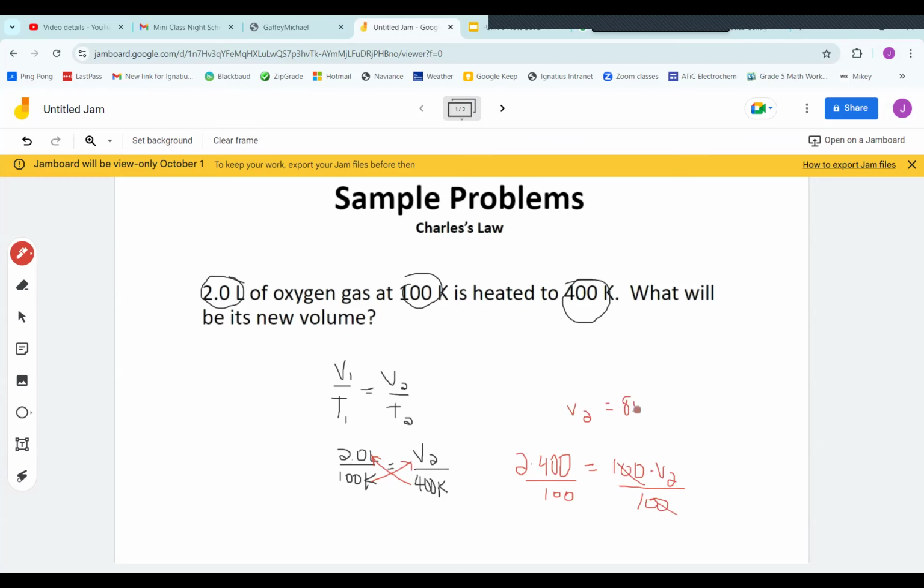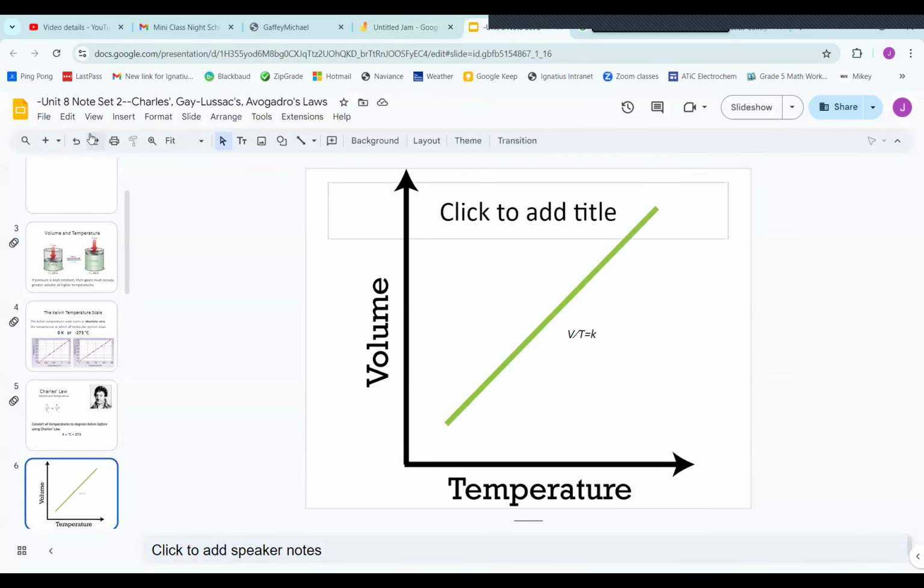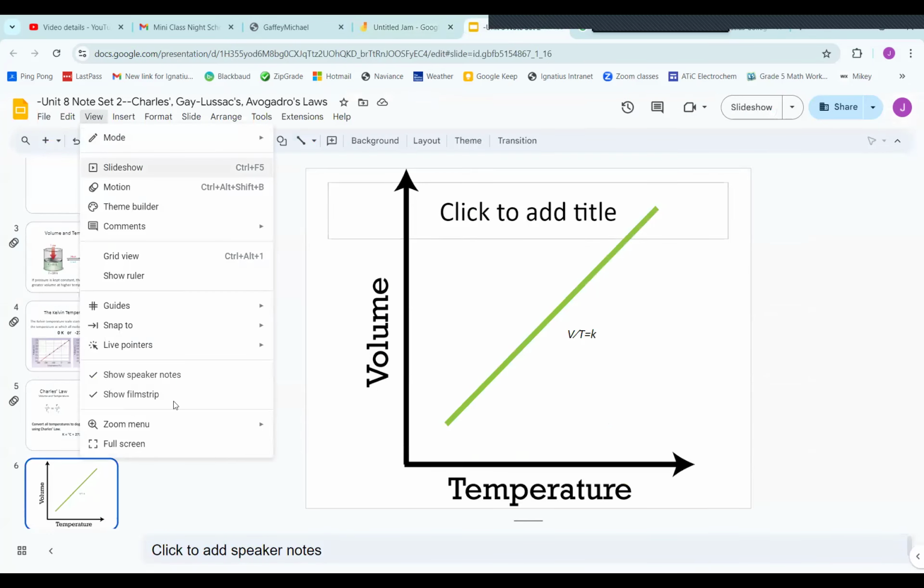The reason I know that the volume unit will come out in liters is because that was the volume unit that V1 was given. It gave us liters, and so the answer will come out in liters as well. Okay, that was a nice, easy application of Charles's law. Let's continue.